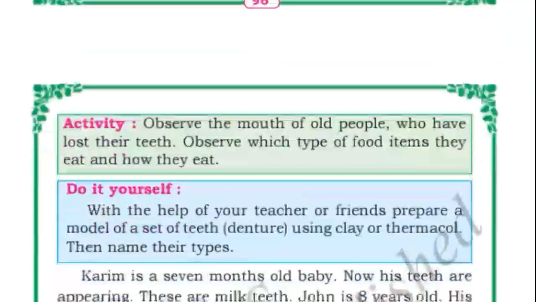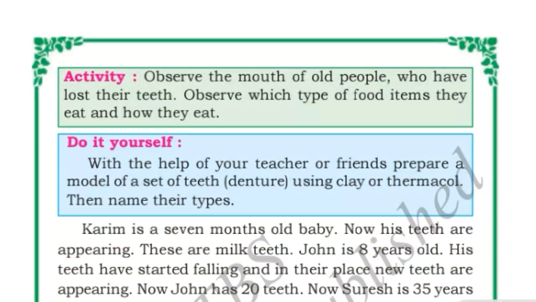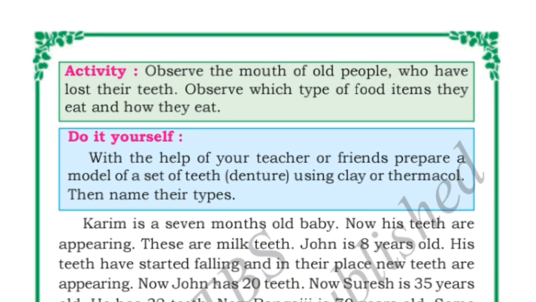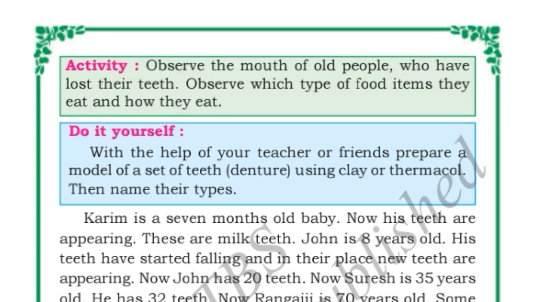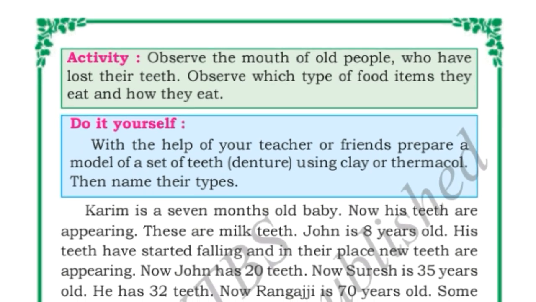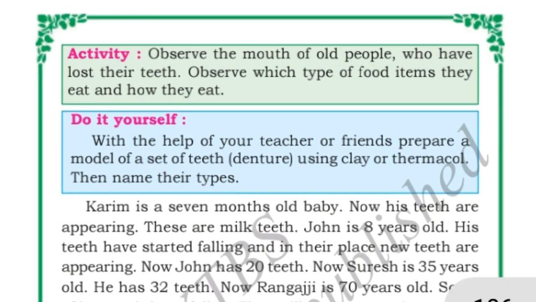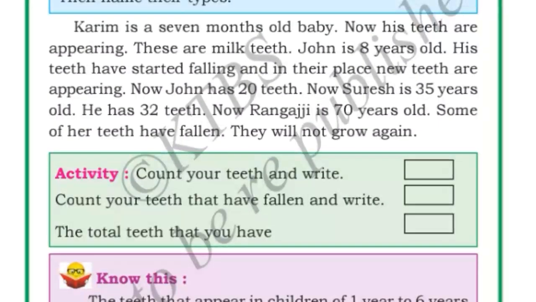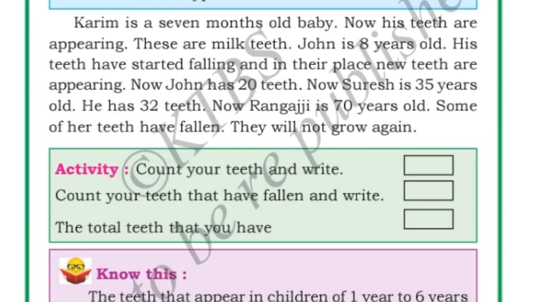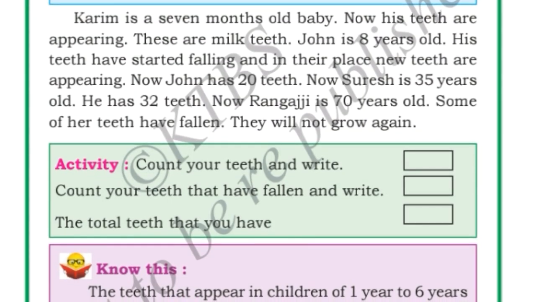Okay. Here, one activity is there. See, children, observe the mouth of old people, the aged people who have lost their teeth, who don't have any teeth in their mouth. How do they eat? They eat with their jaws, right? So, now here, see here, Kareem is a 7-month-old baby. Now his teeth are appearing.